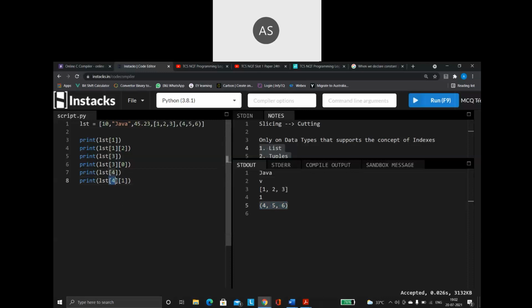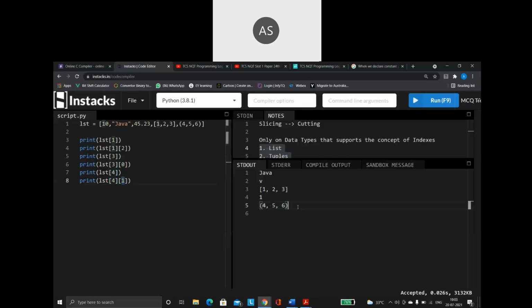So first it will take this. Based on this first index position value only, it will calculate the second index. So always remember this very clearly. When you are writing two indexes like this, first it will always get the first index. Based on the output of the first index, it will apply the second index.